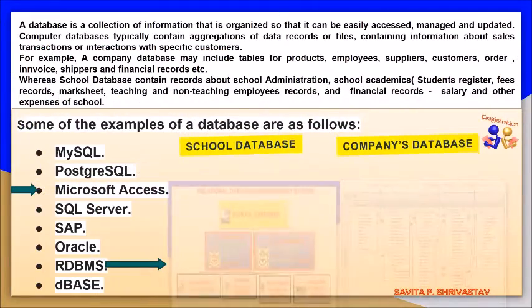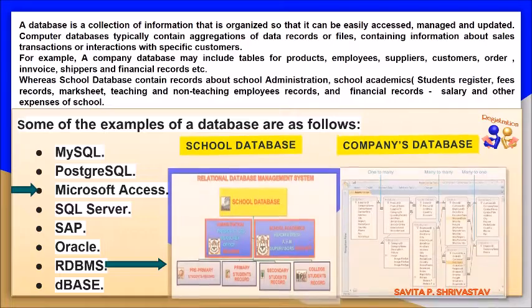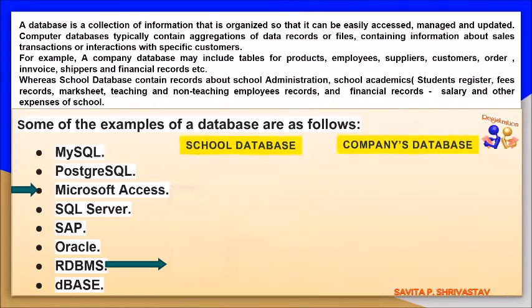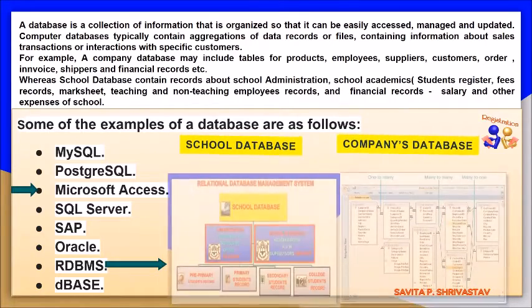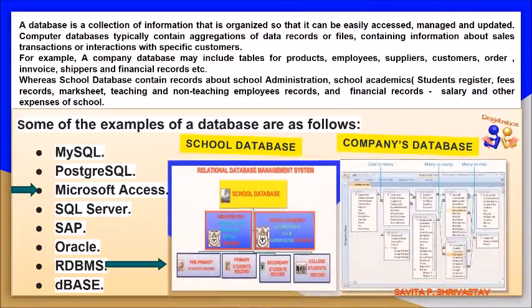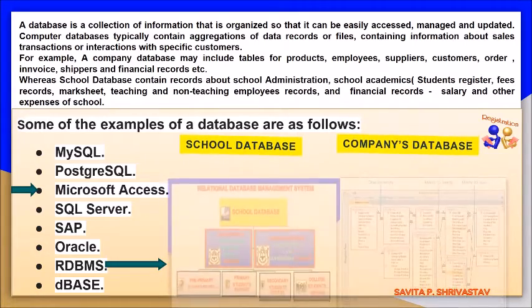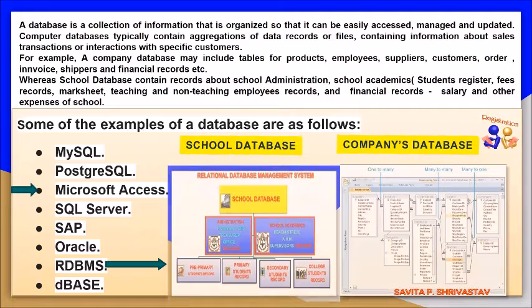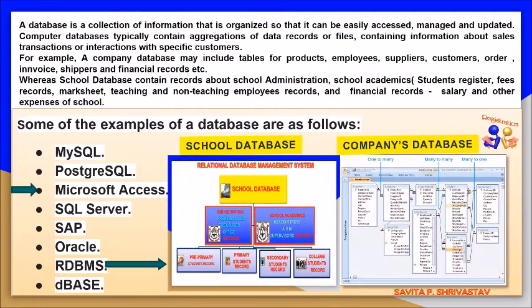A database is a collection of information that is organized so that it can be easily accessed, managed and updated. Computer databases typically contain aggregations of data records or files containing information about sales transactions or interactions with specific customers.